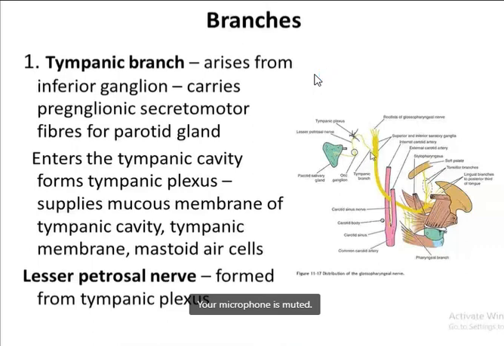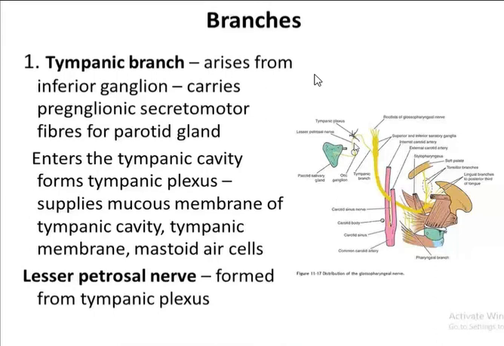From its origin, it enters the tympanic cavity, where it forms the tympanic plexus of nerves. Just remember the glossopharyngeal nerve has two ganglia, superior and inferior. From the inferior ganglion the tympanic branch arises and enters the tympanic cavity to form the tympanic plexus. This plexus supplies the mucous membrane of the tympanic cavity, the tympanic membrane, and the mastoid air cells.